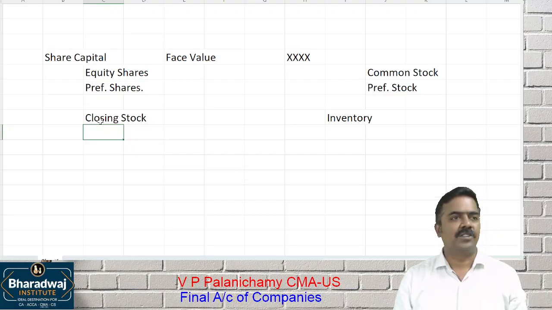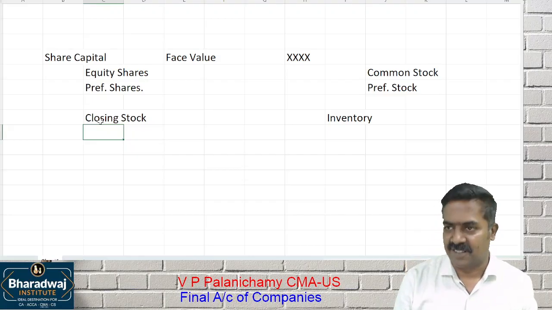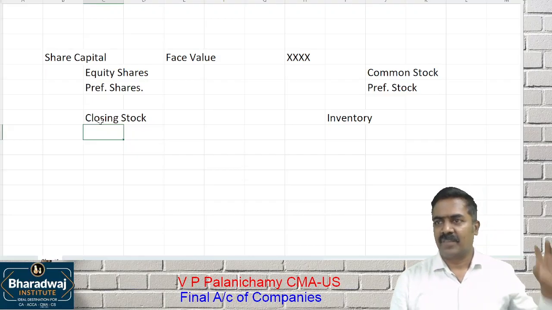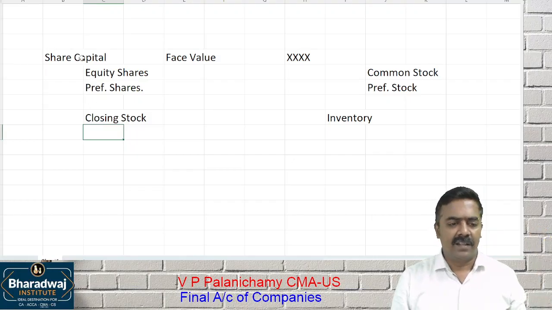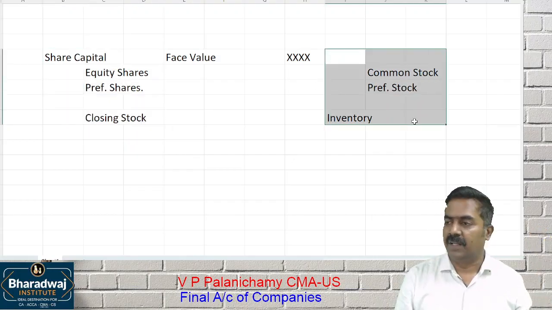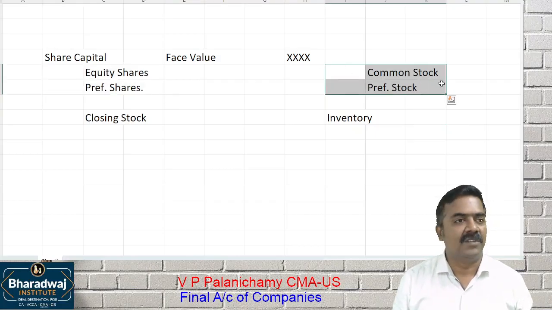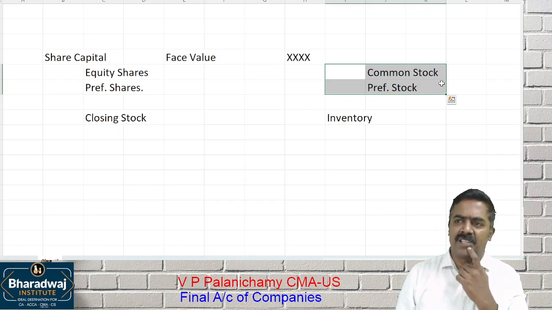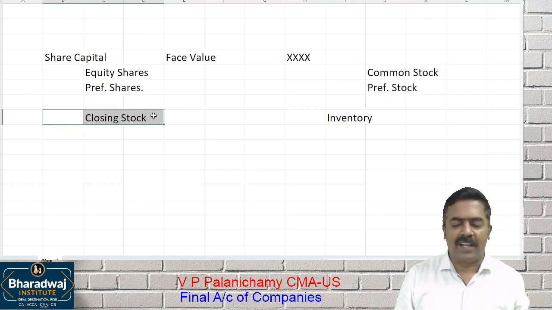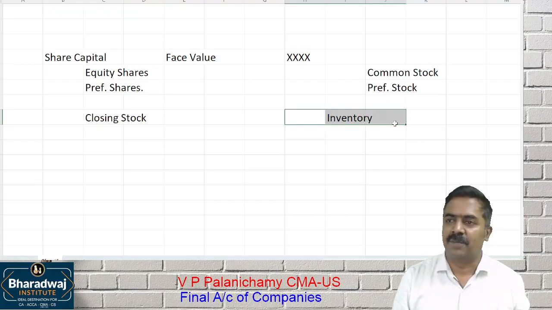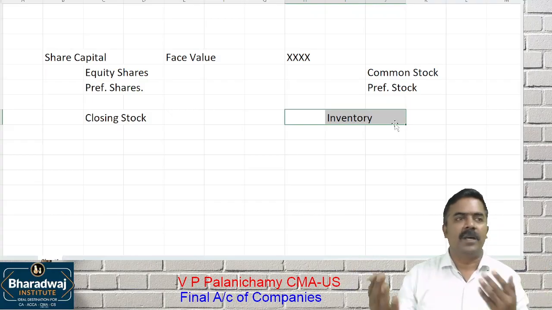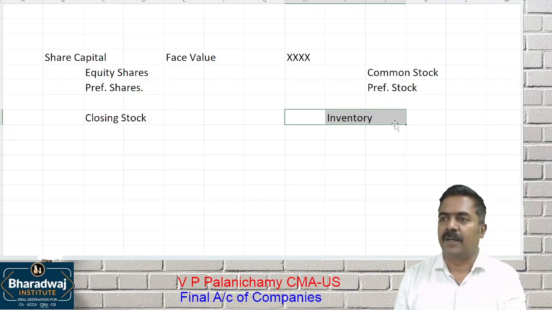Let us assume an international investor, a person sitting in Australia, compares an Indian company with a US company. In the Indian company balance sheet, we have written equity shares and preference shares. The US company has written common stock and preferred stock. In the Indian company balance sheet, we have written closing stock on the asset side. There is no such item in the US balance sheet; they call it inventory. Look at that person. Will he be able to compare an Indian company with a foreign company?